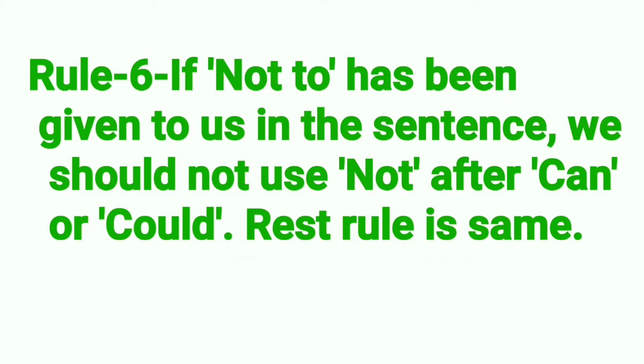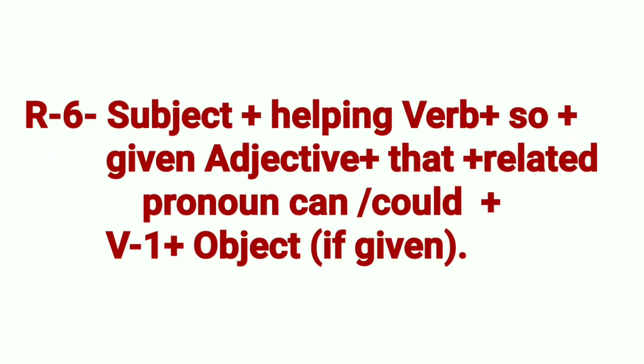Rule 6. If "not to" has been given to us in the sentence, we should not use "not" after "can" or "could." Rest rule is same. Now see this rule. First of all, we shall take subject, then helping verb, then we have to take "so," then given adjective, then "that," then related pronoun, then "can" or "could," then V1, then object if given.